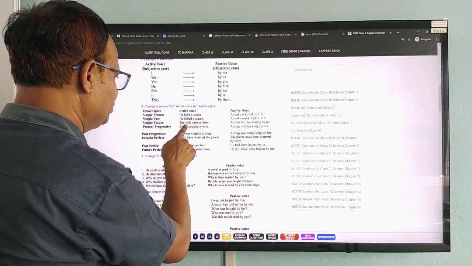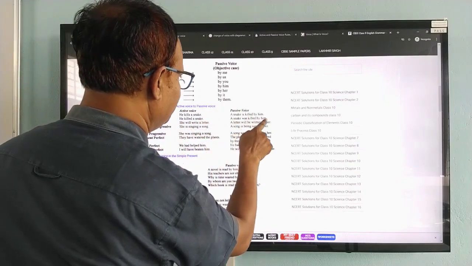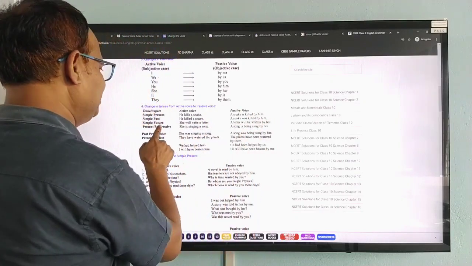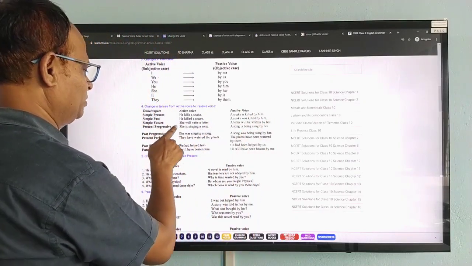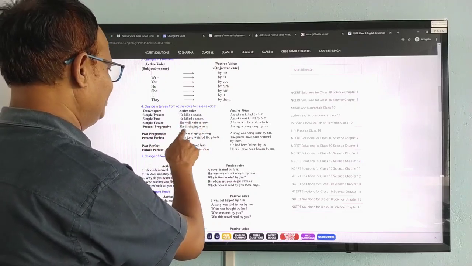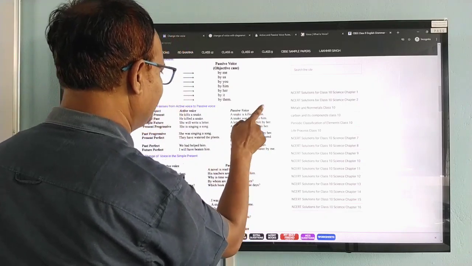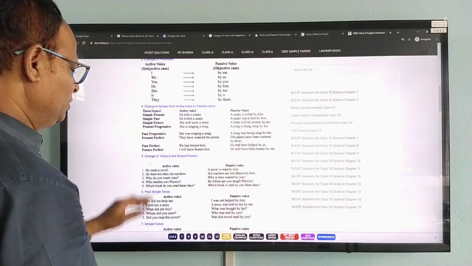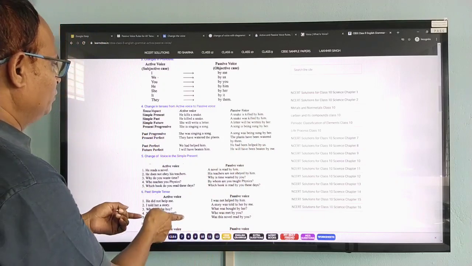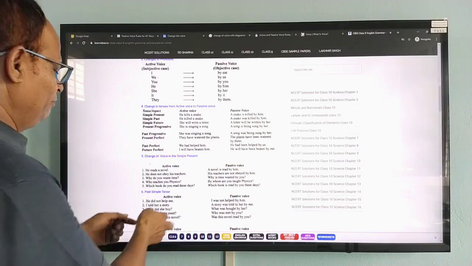Simple future, she will write a letter. Passive, a letter will be written by her. Present progressive or present continuous, she is singing a song. Then the answer will be a song is being sung by her. So, these are the ways you can change the voice from active to passive.